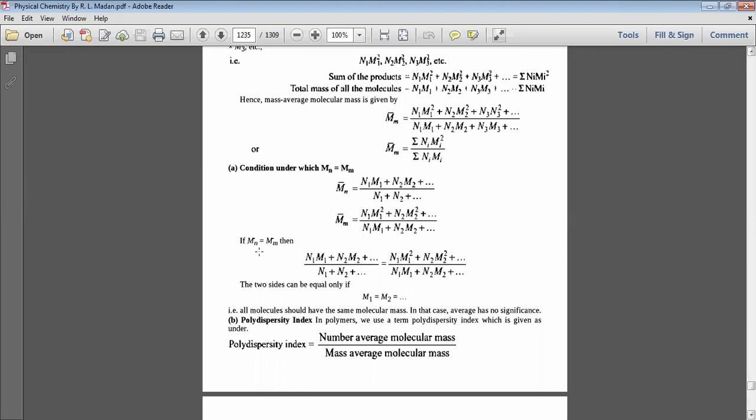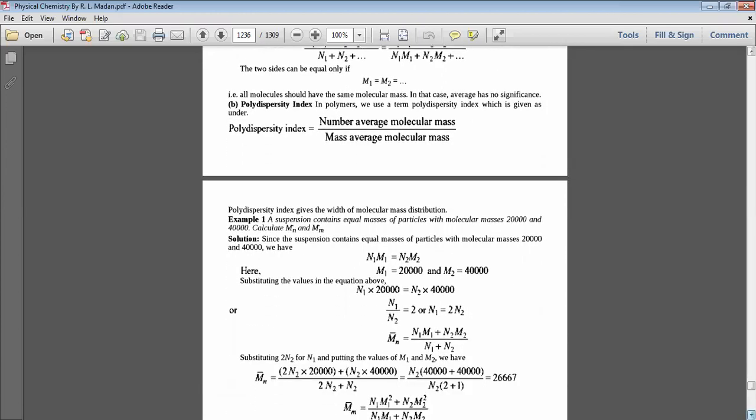If Mw equal to Mn, then we can write Mn bar equal to Mw bar. The two sides can be equal only if M1 equal to M2. That is, all molecules should have the same molecular mass. In that case, average has no significance.